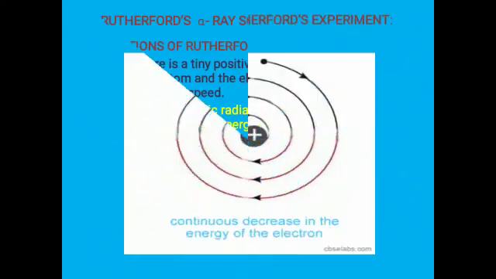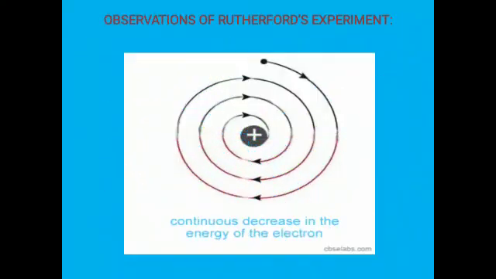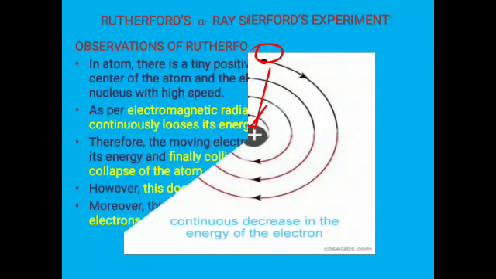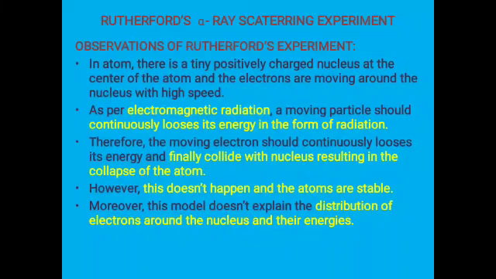See this diagram. This is the electron. As per Rutherford's observation, while revolving around the nucleus, the electron will emit its energy in the form of radiation, and finally it loses its energy completely and falls inside the nucleus, and the entire atom will collapse.